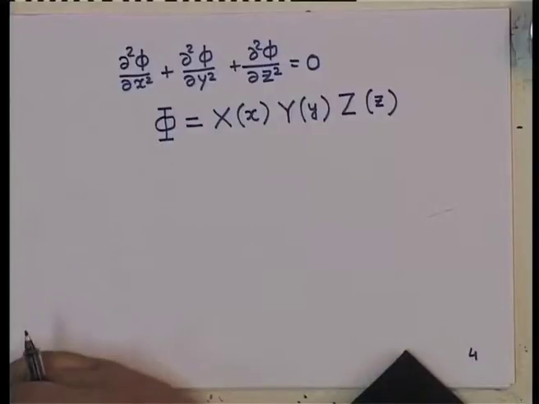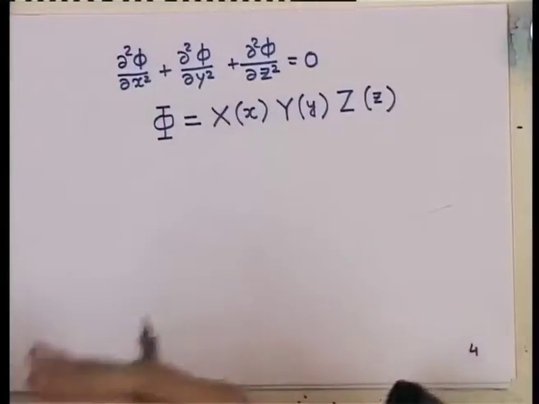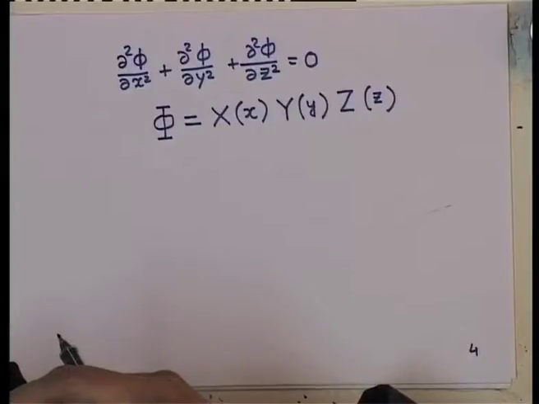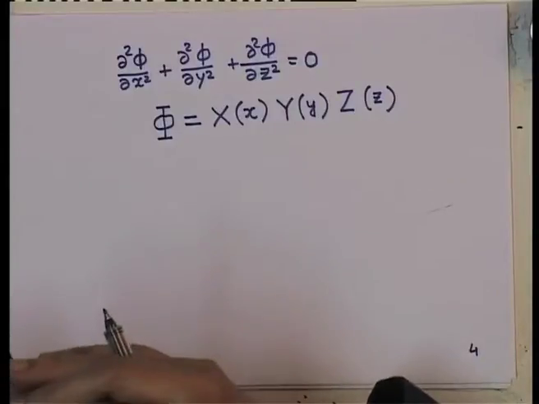Recall, at this moment I do not know whether this trick will work or not, but if this trick works, then I will fall back on the uniqueness of the solutions and say that, look, by this trick I have found the solutions, and so therefore, that must be the only solution. So, let us look at this.